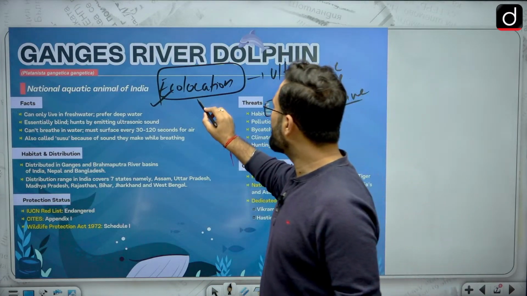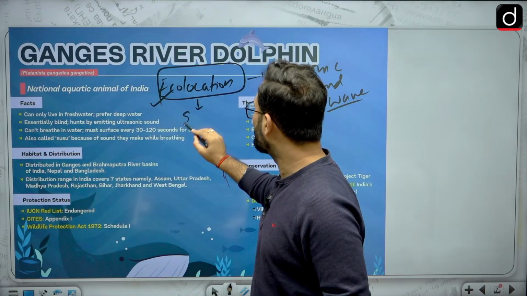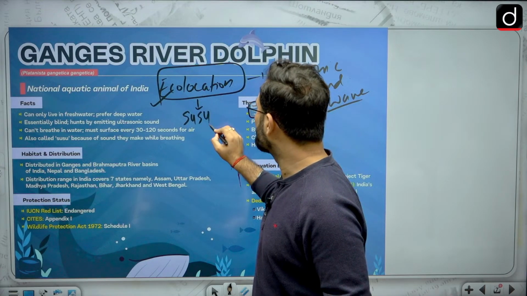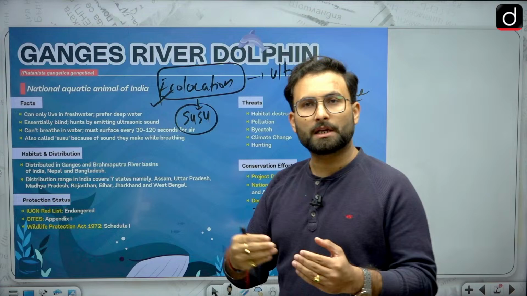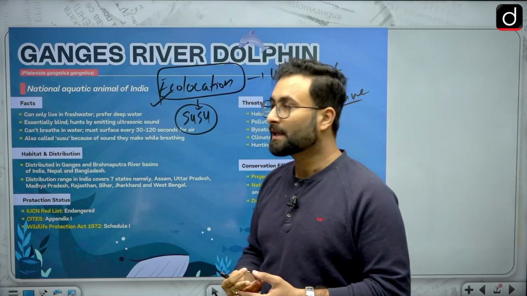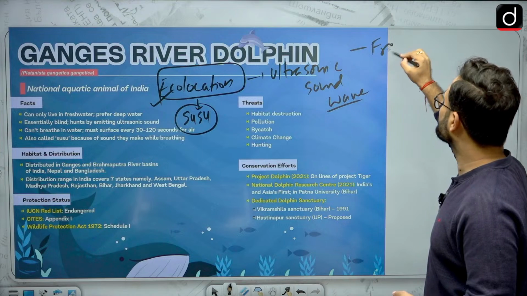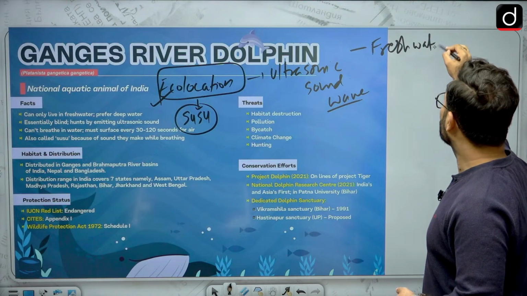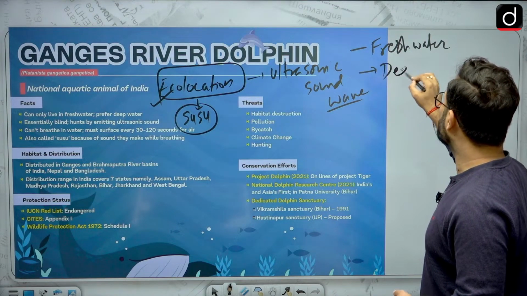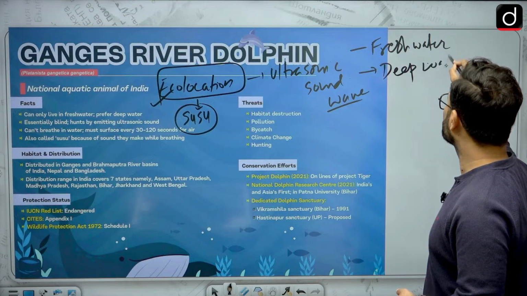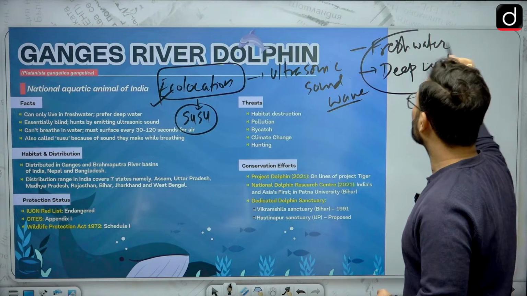Second thing is they use this particular sound while they breathe, that is su-su. So that is why they are also known as the su-su dolphins. Okay. Other than that, these are the dolphins which prefer fresh water. They try to be in the deep waters. So this is something about your Gangetic dolphins.